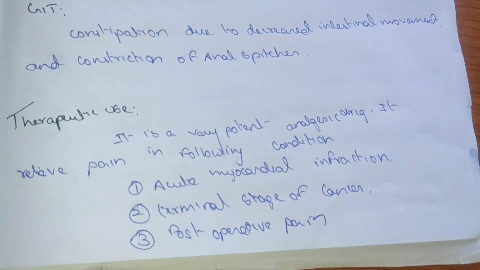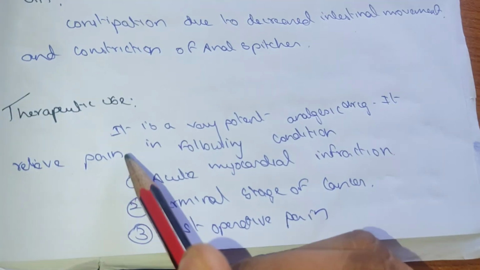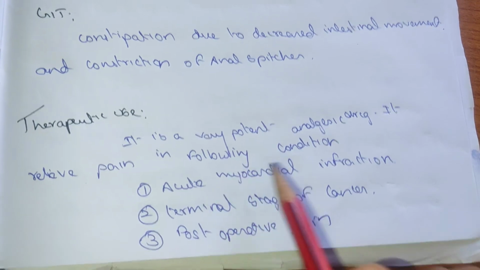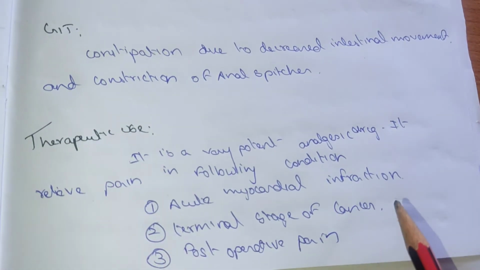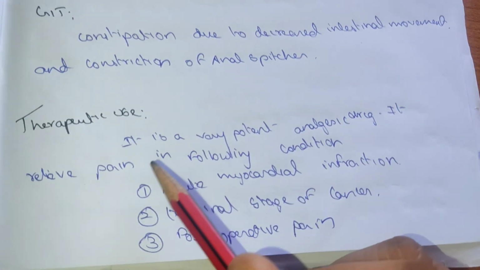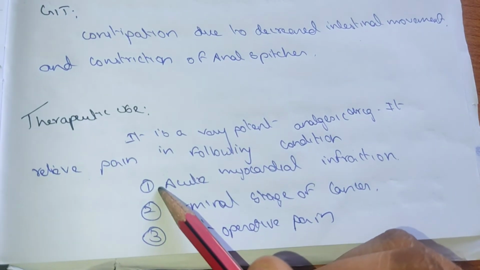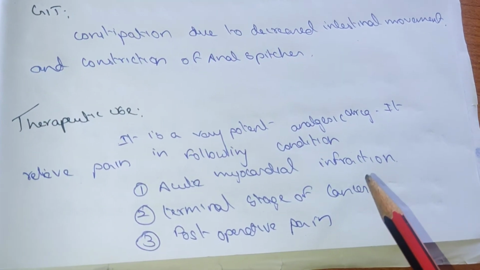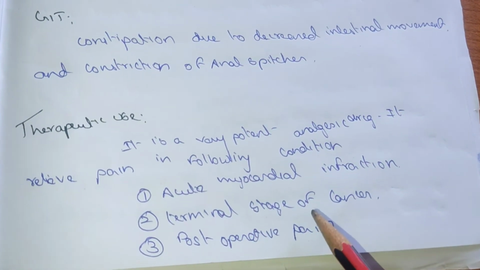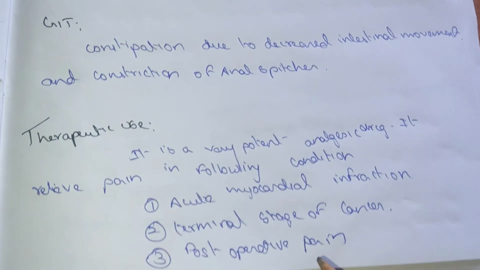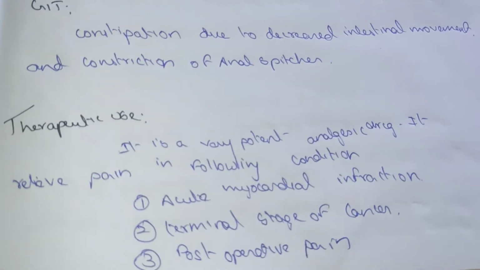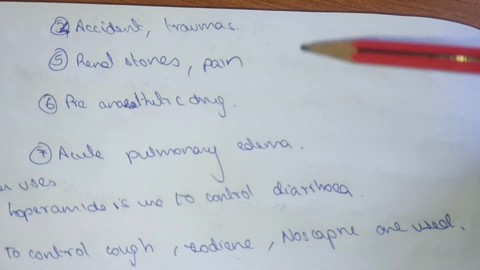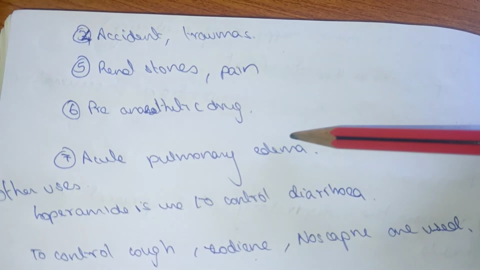Therapeutic uses. Morphine is a very potent analgesic drug. It relieves pain in the following conditions: acute myocardial infarction, terminal stage of cancer, post-operative pain, accidents and traumas, renal stone pain, and as a pre-anesthetic drug.